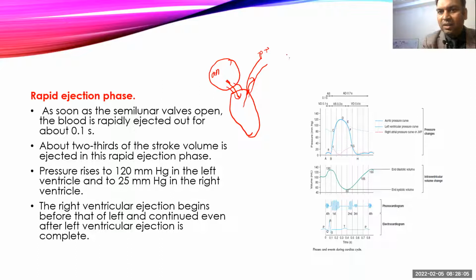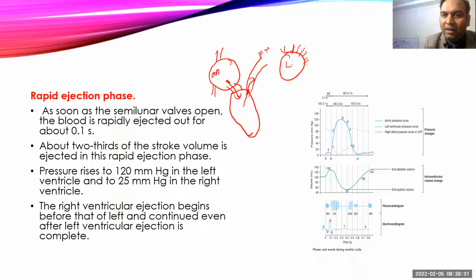From the lungs it comes to the left atrium. So superior vena cava, inferior vena cava. The pulmonary veins will come, 4 pulmonary veins, into the left atrium, and it starts filling the left atrium. Now the superior and inferior vena cava don't have valves. The pulmonary veins don't have valves. So there is no role of the valve.